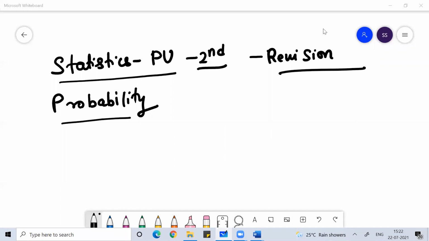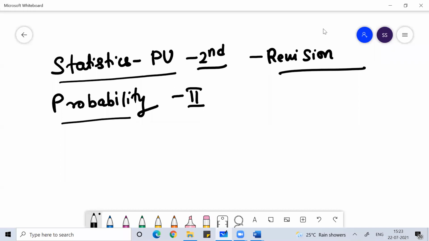And in today's class, we're going to discuss the concept of probability, which we already started in the last class. Last class, I gave you a brief idea about the concept of probability, and today I'll continue the concept we have discussed. We have discussed what probability is all about, what the mathematical formula of probability is, and after that, we talked about the coin problem and the dice problem.